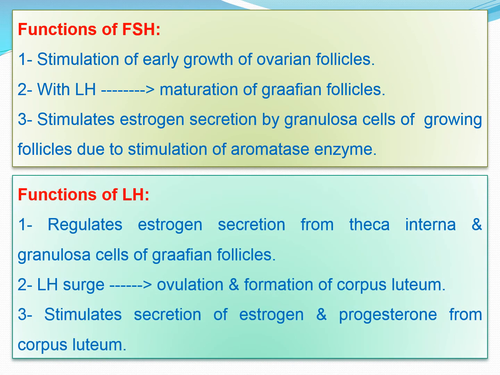How does the LH function? The function of the LH includes the regulation of the estrogen secretion from the theca interna and granulosa cells of the Graafian follicle. With the LH surge, the ovulation occurs and there is a formation of the corpus luteum. It also stimulates the secretion of estrogen and progesterone from the corpus luteum.